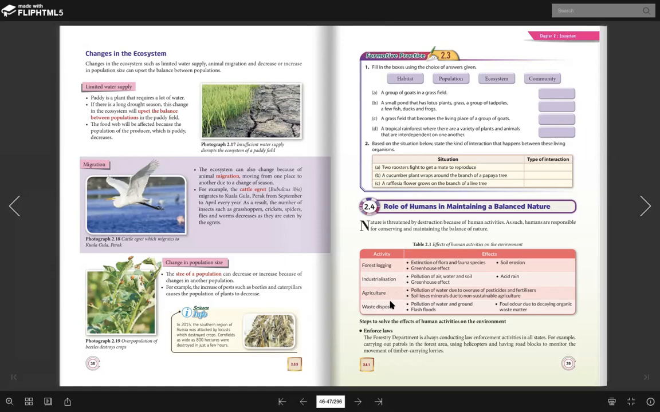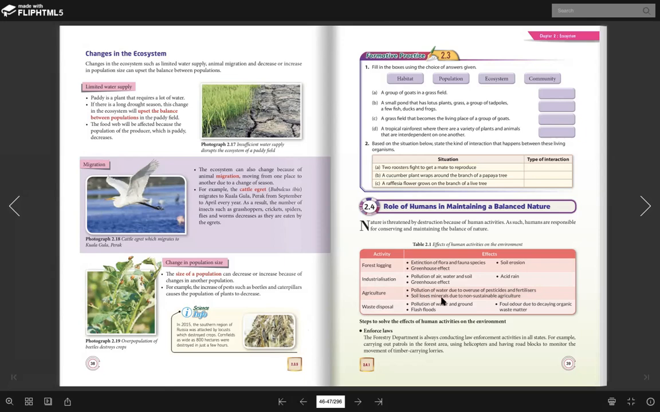Okay, agriculture adalah pertanian. So how can agriculture give effect on our balanced nature? Pertama sekali, pollution of the water due to the over usage of pesticide and fertilizer. Awak nak tanam jagung, awak nak tanam padi dan sebagainya. Mesti kita akan guna pesticide dan juga fertilizer, betul tak? Baja dan juga pesticide. So bila kita guna lebihan baja dan juga pesticide ni, kita tahu benda tu akan mengalir dekat sungai. So this can lead to water pollution.